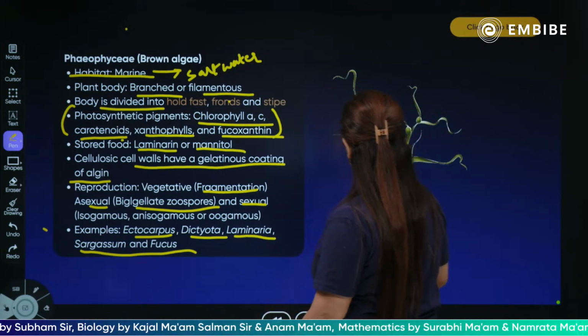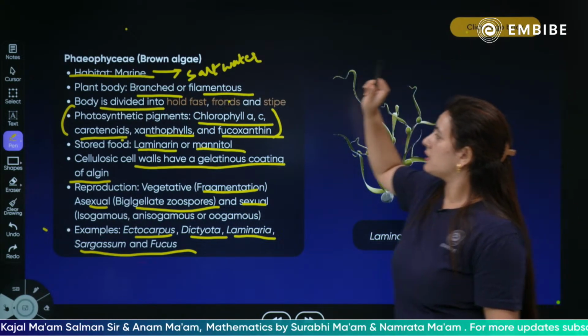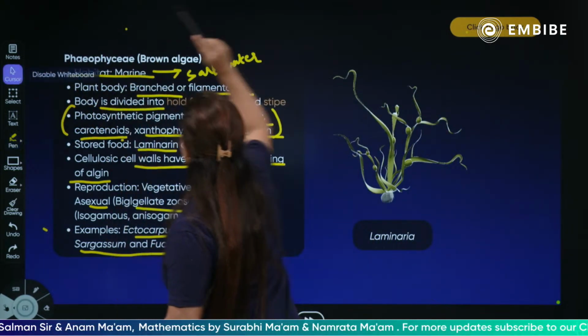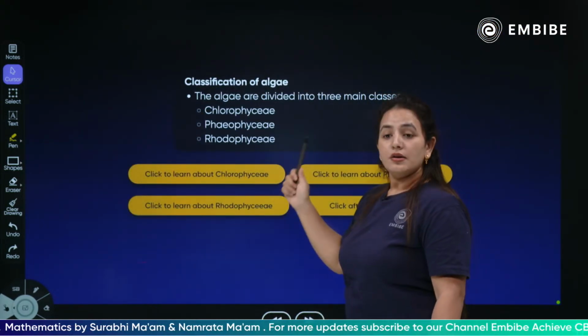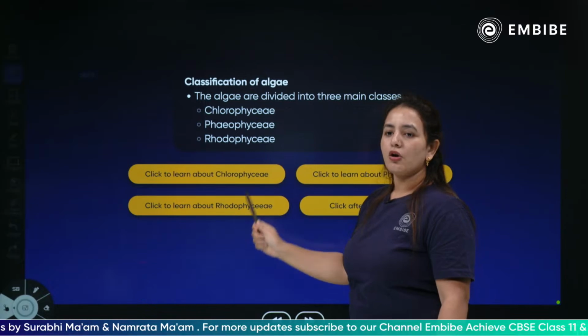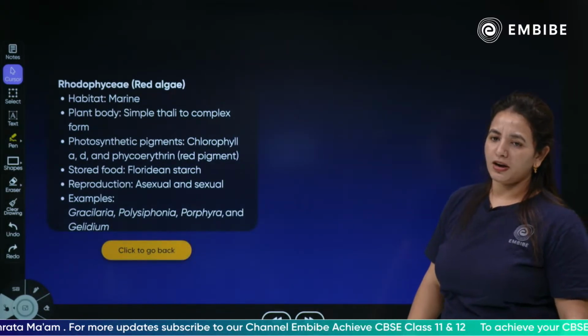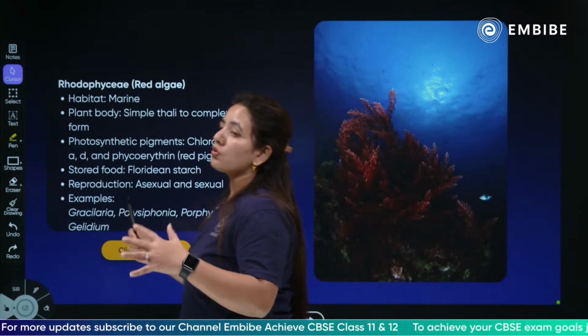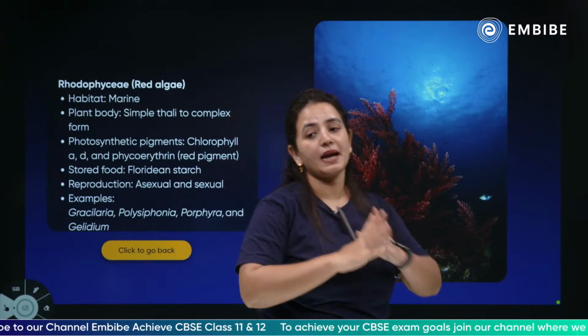Now let's go back and talk about the third class of algae, and the most important also, which is the Rhodophyceae. Talking about the Rhodophyceae, children, their habitat is completely marine.